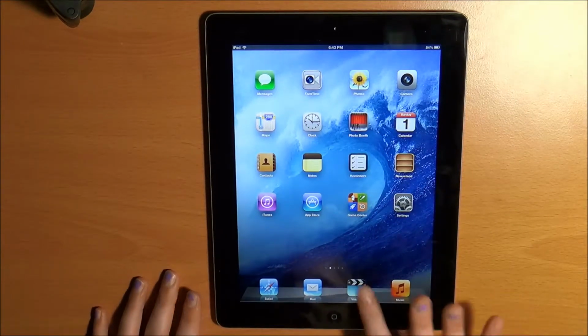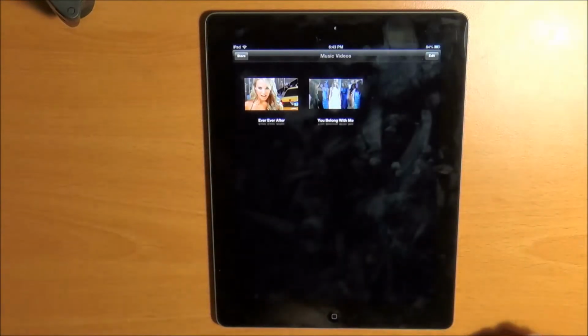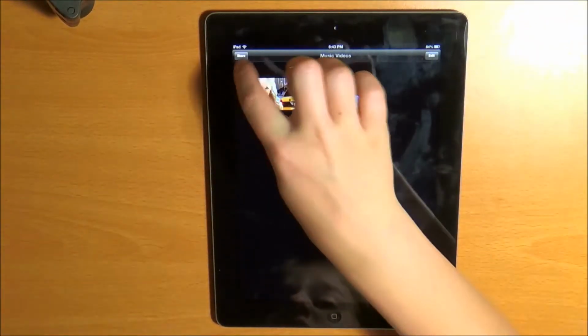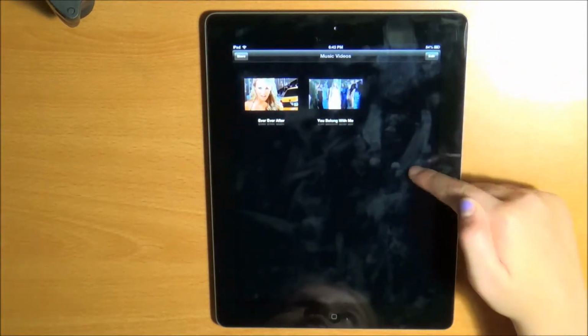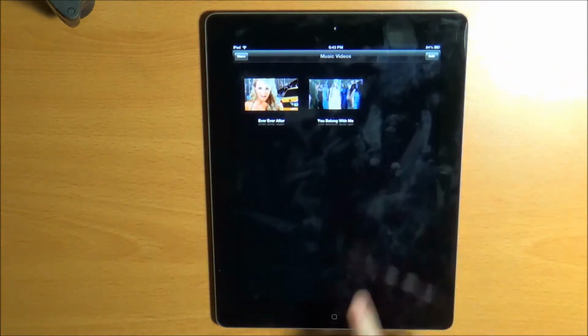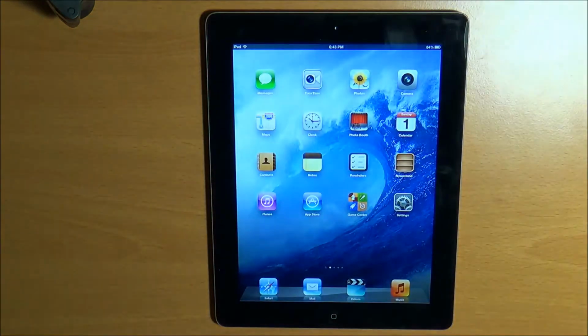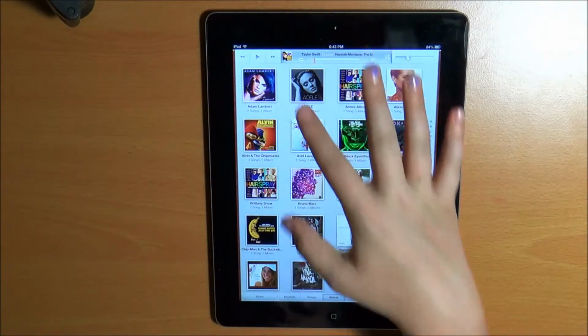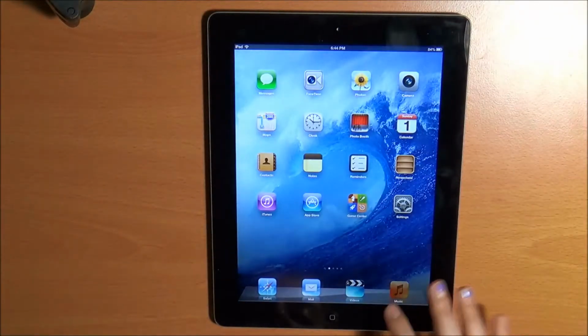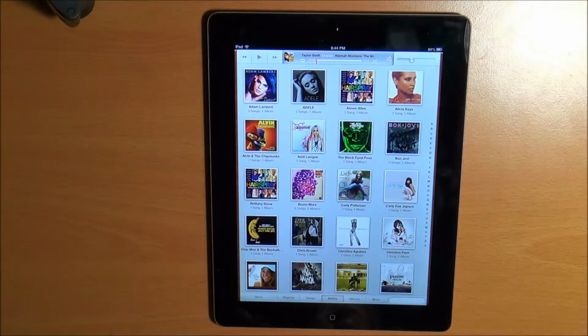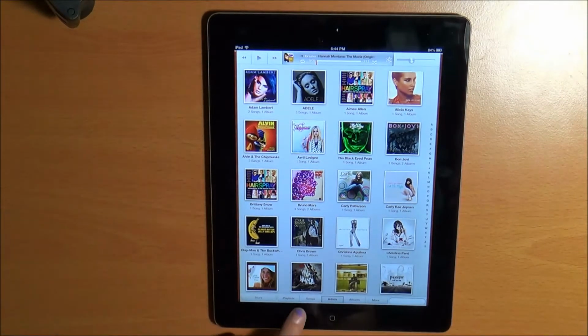The next thing is videos. Videos is like, I have some music videos here, and you can also put all your TV shows and your movies and stuff will come up here on your iPad. The very last thing on mine is the music. So down here, you can hit the store, go buy your music, instead of having to hit the iTunes. You can get it right from your music.